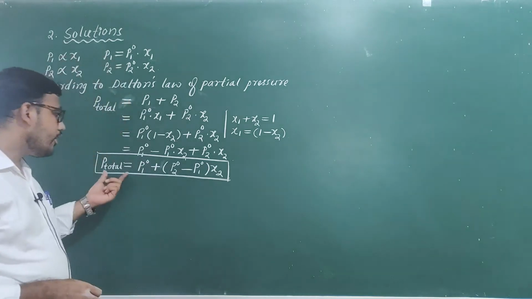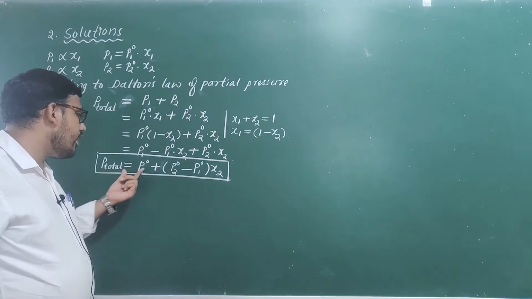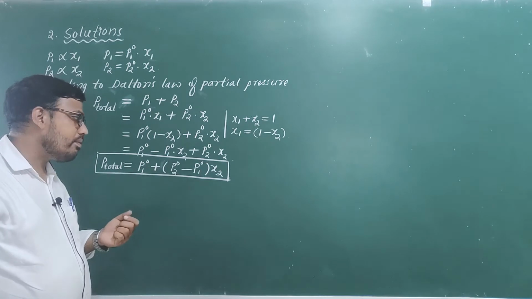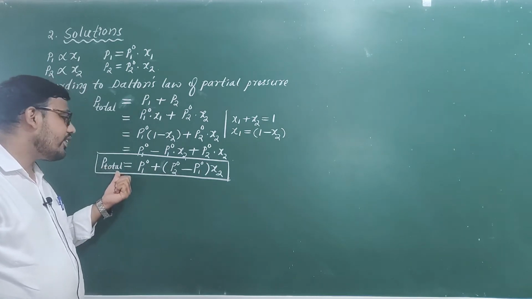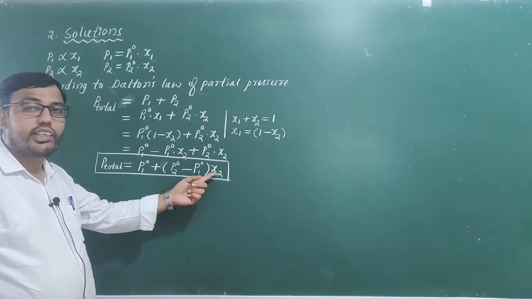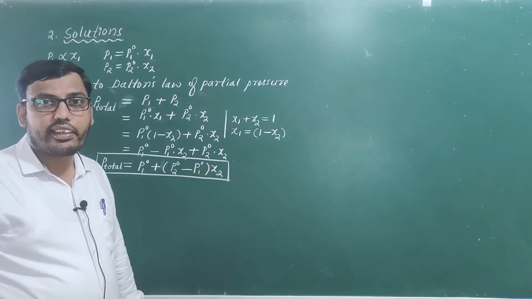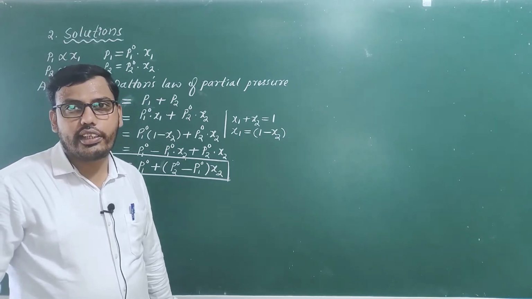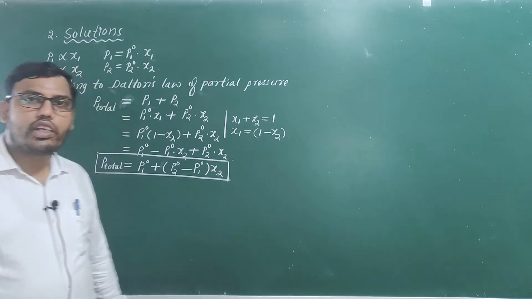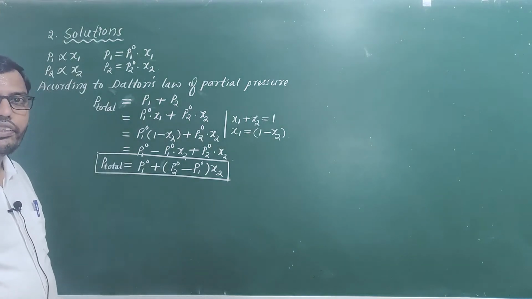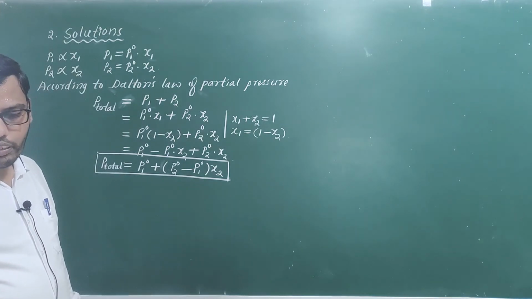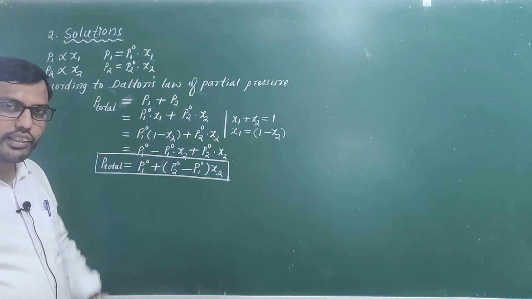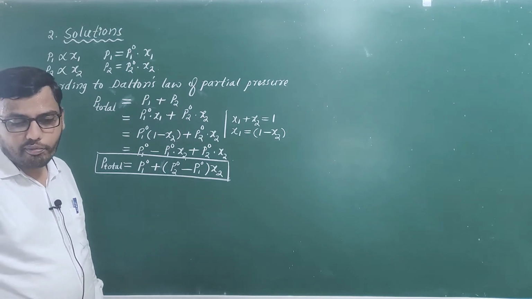See, it is looking like the equation of a straight line, y is equal to mx plus c. So, it means the total pressure of the mixture and the mole fraction of the second component are directly proportional. Directly proportional means they give rise to a straight line. If you plot the total pressure and mole fraction of the second component, you will get a straight line, a linear plot, because they are related linearly.